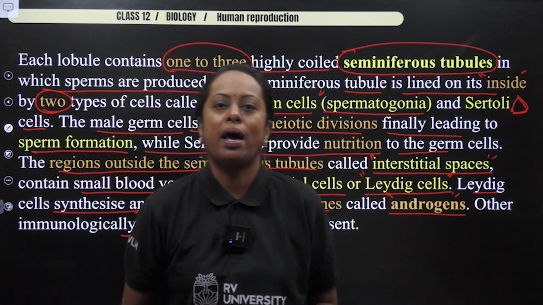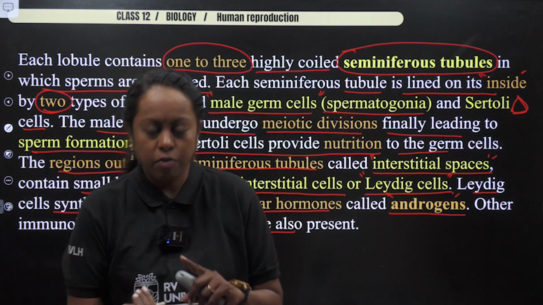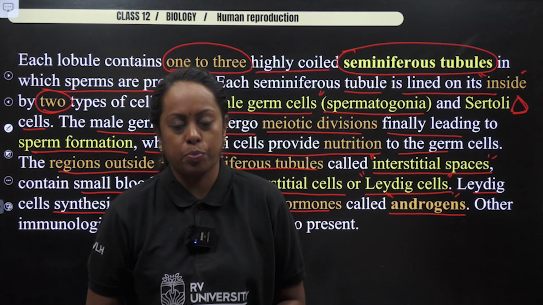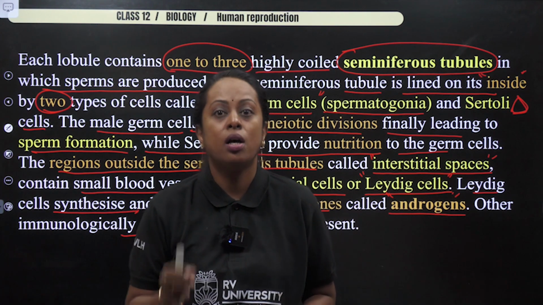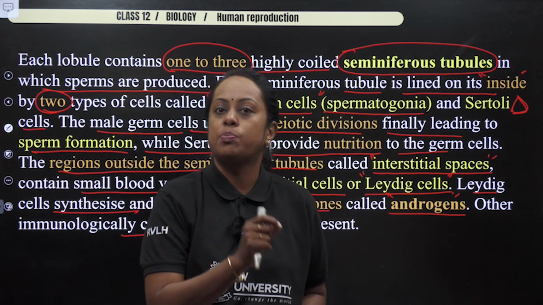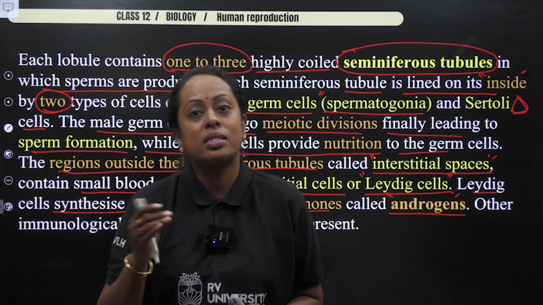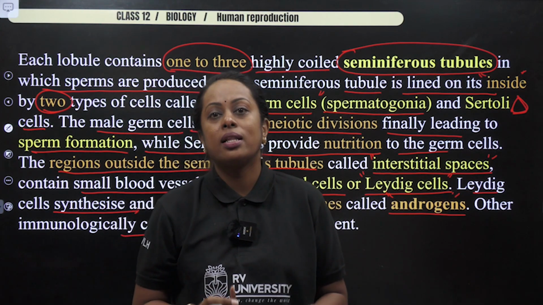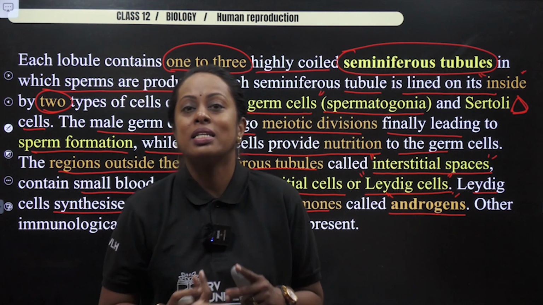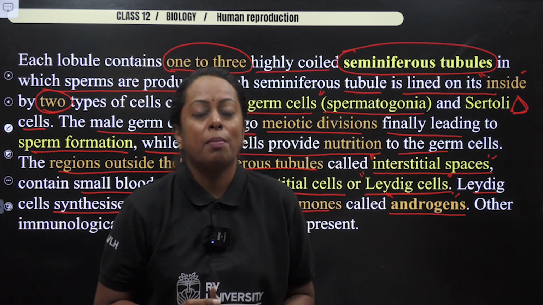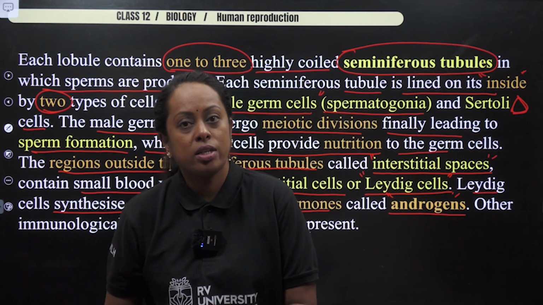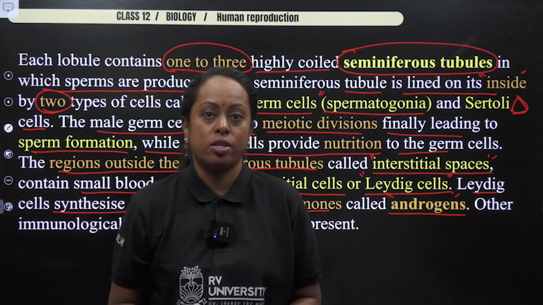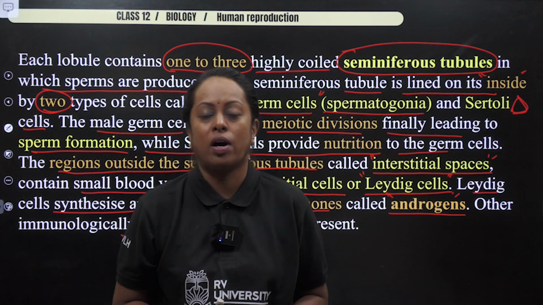Now, from this paragraph, what all did we understand? First, the structural and functional unit, seminiferous tubule. How many in number? 1 to 3. What exactly happened? Production of sperm took place. Next, what are the cells present in the region of seminiferous tubule? Two types. The male germ cells, otherwise called spermatogonia. Second one is Sertoli cell. So spermatogonia underwent a process, spermatogenesis, whereas the Sertoli cell, according to the paragraph, nourished. And I told you we are going to study further functions.